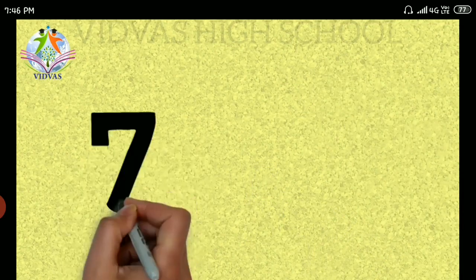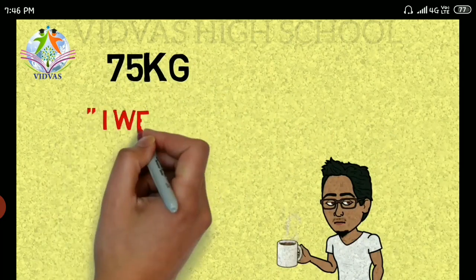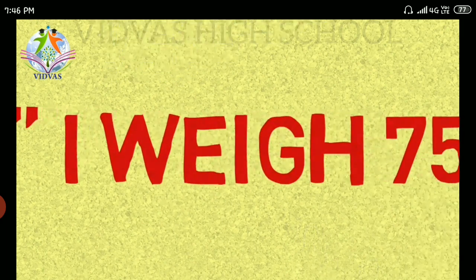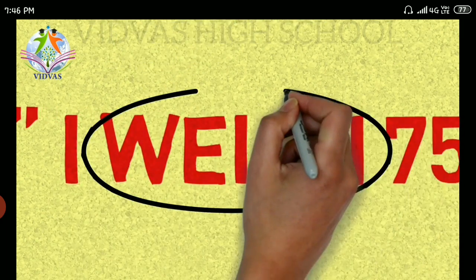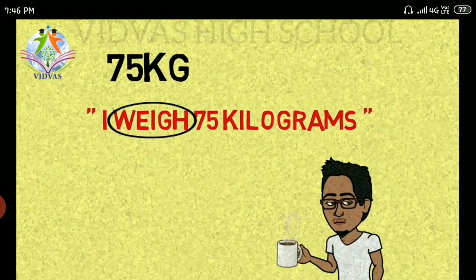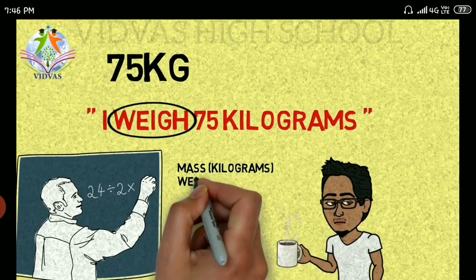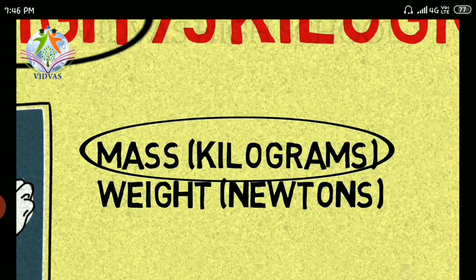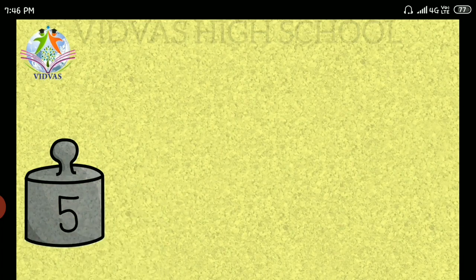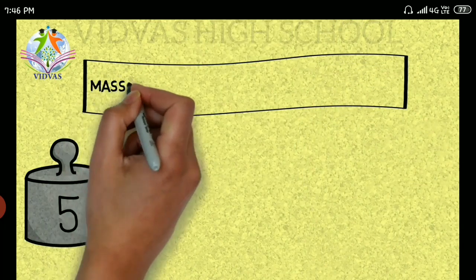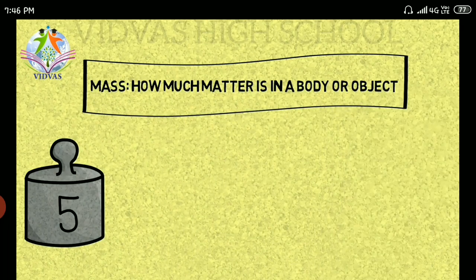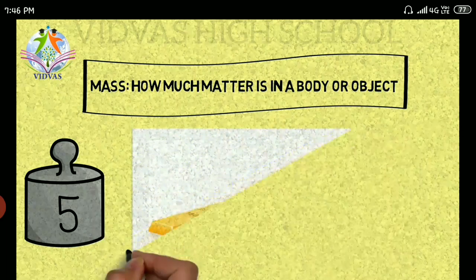Suppose you take a person who weighs 75 kgs, then you can give a statement that he weighs 75 kilograms. So underline the word weight and kilograms. What is the relation between weight and kilograms? We know that the mass unit is kilogram and the weight unit is newtons, but we have used kilograms for weight. That is wrong. Mass is the matter present inside an object and the unit for mass is kilogram, and weight is the gravitational force acting on that particular object that is produced by the earth.